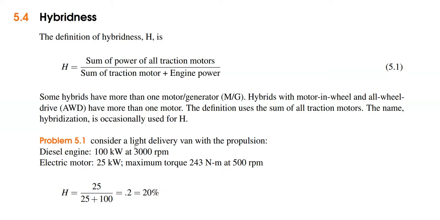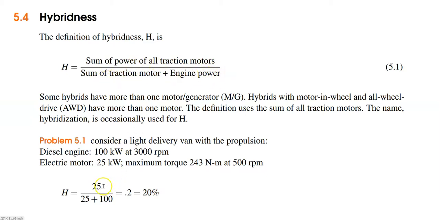So consider a light delivery van with the propulsion system having a diesel engine of capacity 100 kilowatt at 3000 rpm and an electric motor with a capacity of 25 kilowatt and maximum torque of 243 newton meter at 500 rpm. According to the concept of hybridness, it is the ratio of the sum of power of all traction motors to the motor power plus engine power.